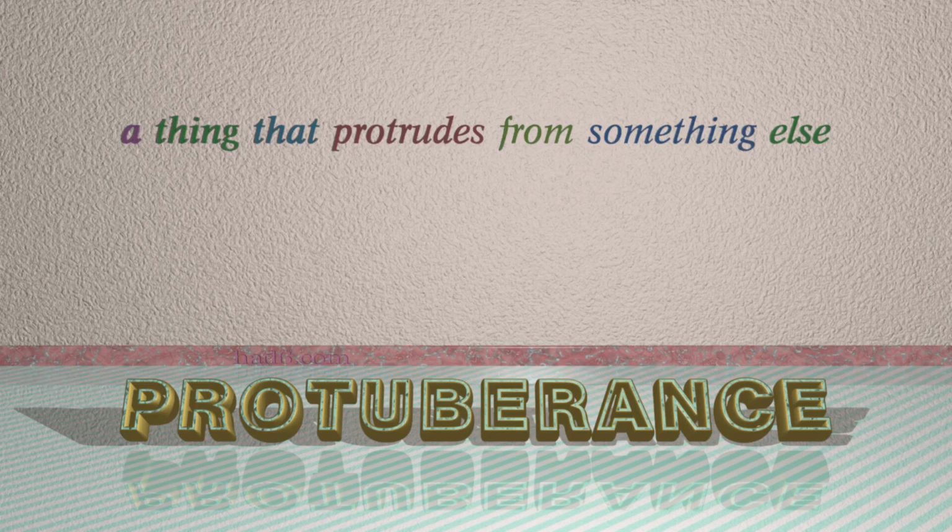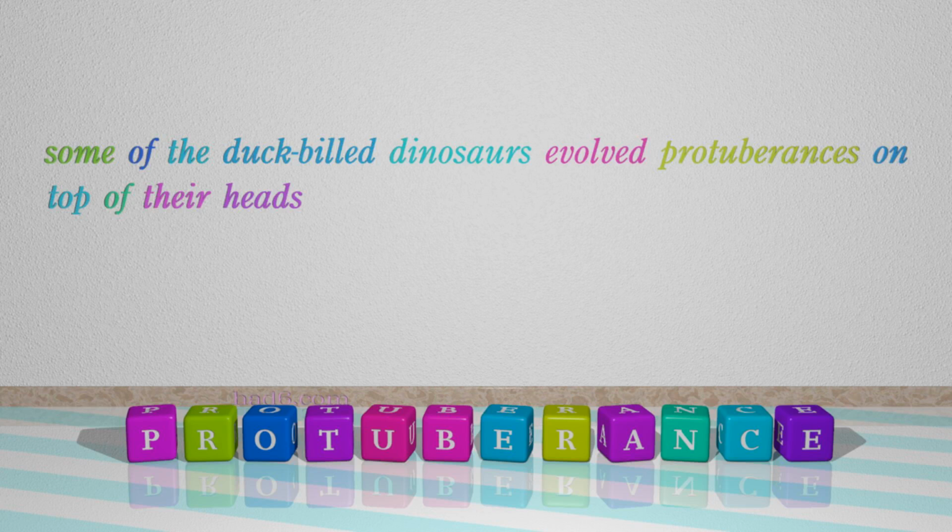Number 5. Protuberance. Which means a thing that protrudes from something else. Protuberance. For example, some of the duck-billed dinosaurs evolved protuberances on top of their heads.